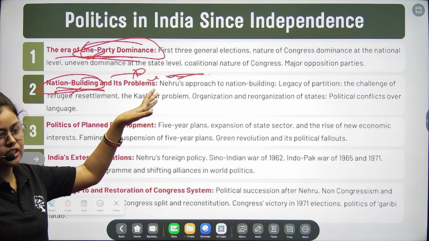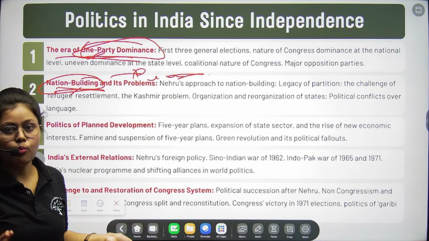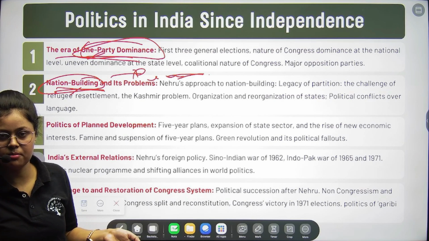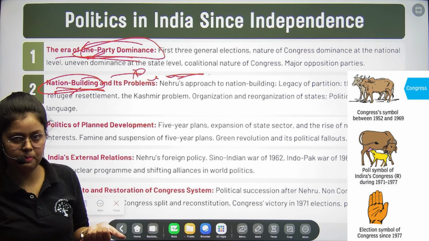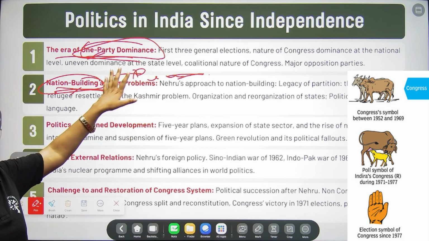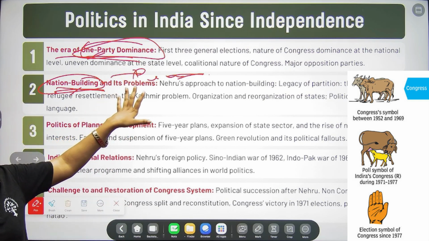But after independence, what was the scenario? We had a one party system. You may be aware of it, that there was one popular party, the Congress party. So in this chapter, we will be discussing the Congress party dominance, right?